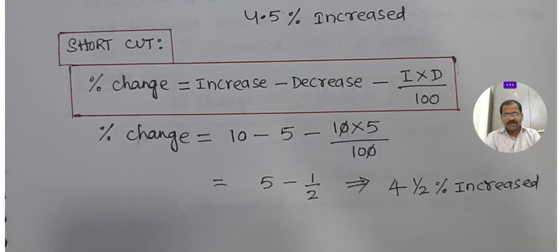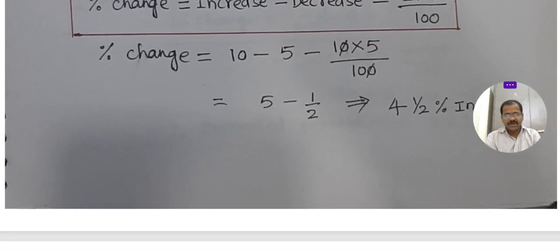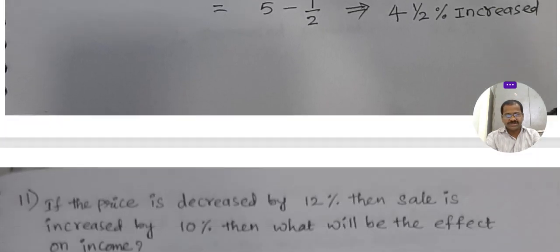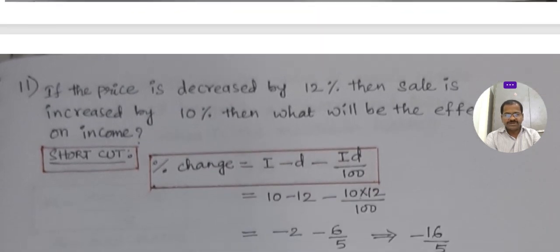For each 100 rupees, 4 rupees 50 paisa increased. At the beginning we don't know the salary, that's why we consider 100 rupees as his original. Then we can easily find out.